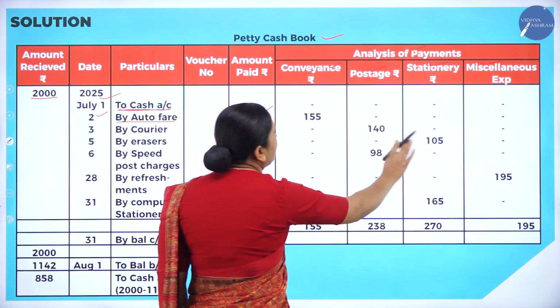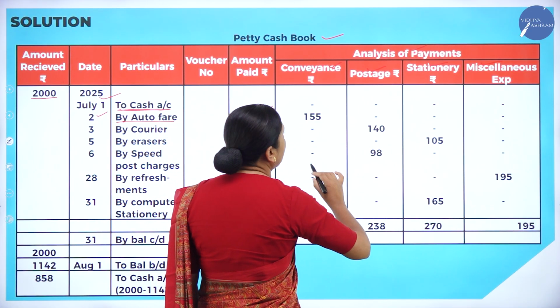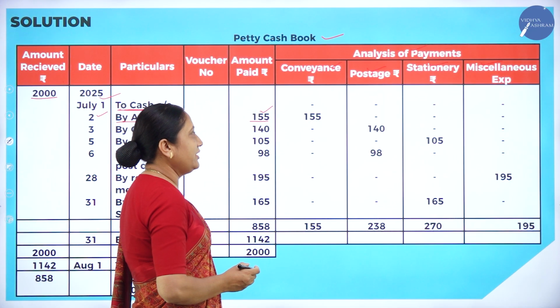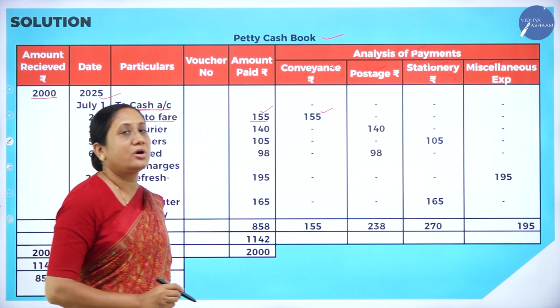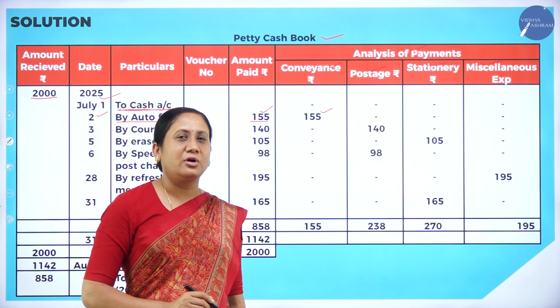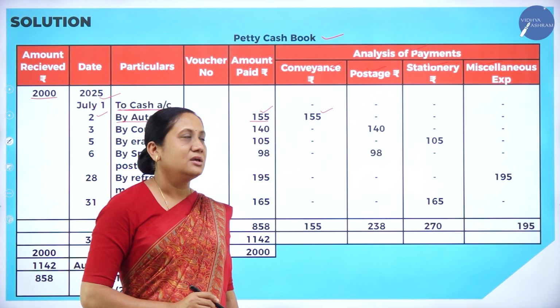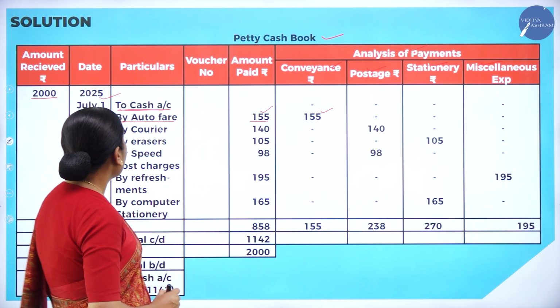And you come here, analysis of payments. Which is the appropriate column to mention the auto fare? It is conveyance, correct? So we will write here. Why? Because conveyance is nothing but traveling expenses. Auto fare is a traveling expense. So below conveyance we will enter the amount.